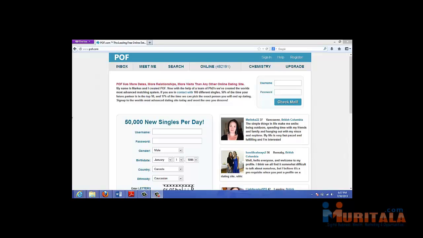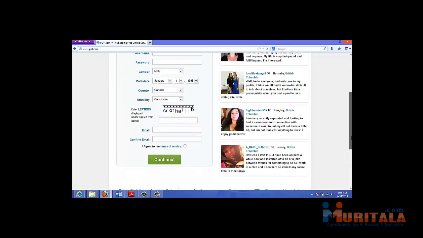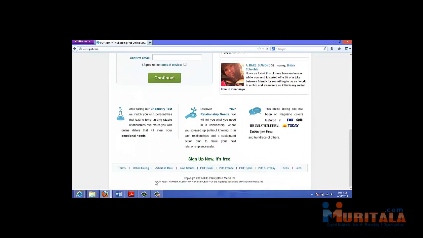Okay, another reason this is a good traffic source is that it is cheap. You can easily get clicks for 5 cents and below, and you can advertise almost anything. And this is a great place also to find out who is interested in your offer. And if you want to advertise on the site, you just scroll down below and click on advertise here.